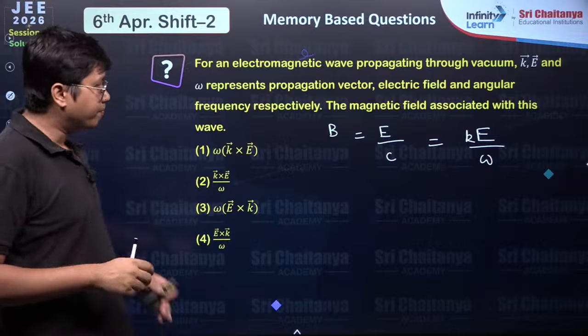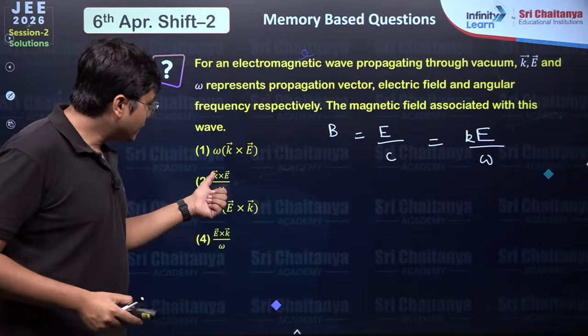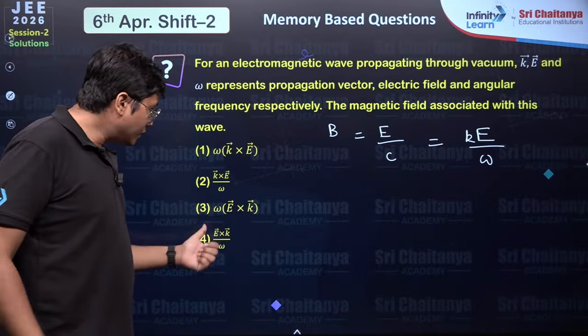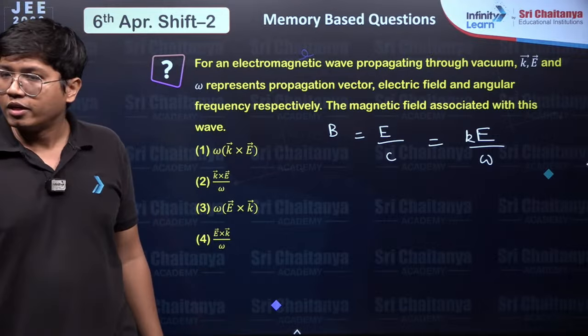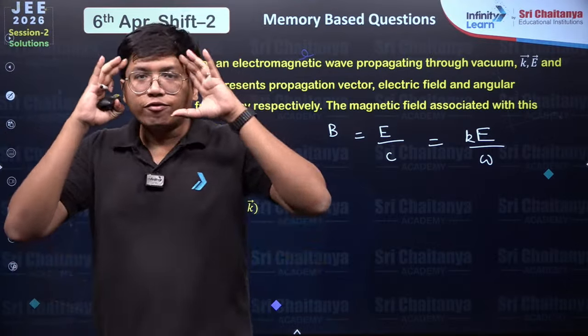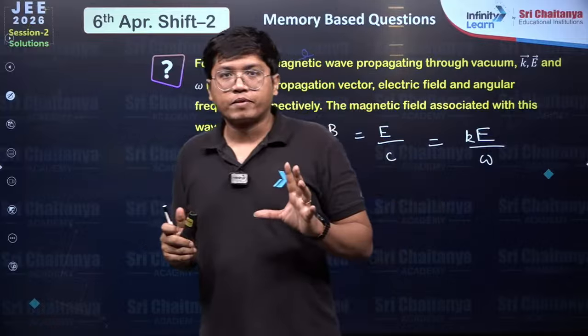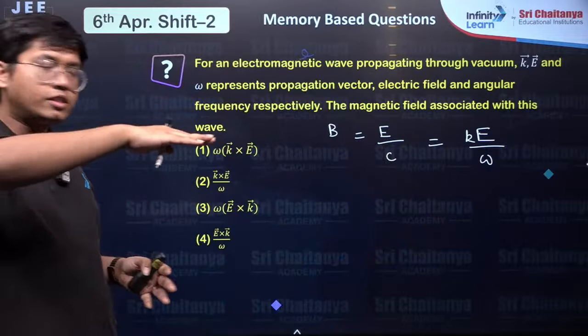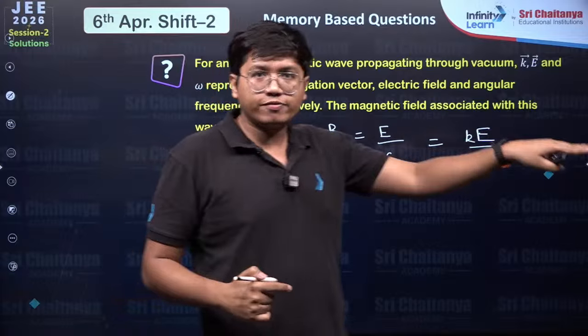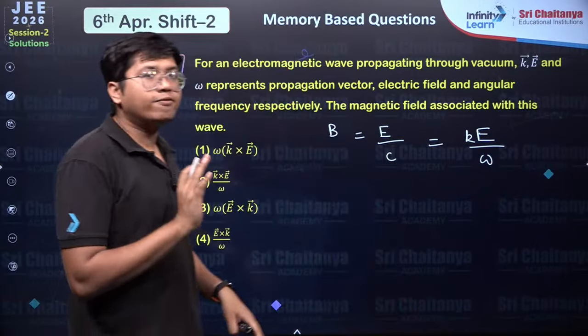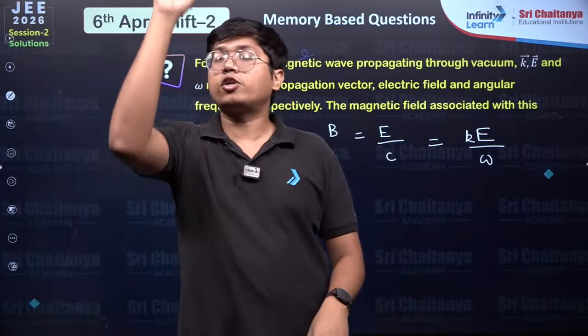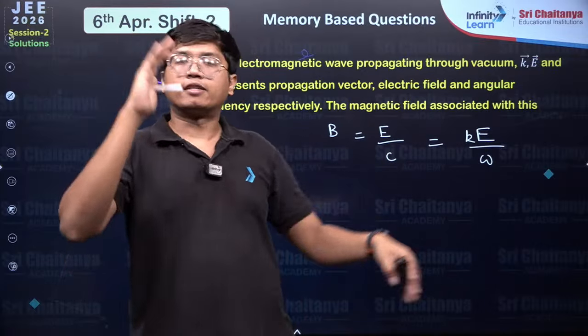Now there's a little problem. By that, is it K cross E by omega or is it E cross K by omega? So over here, you have to visualize the three vectors. The propagation constant refers to the direction in which the wave is going. You have the E vector, suppose hypothetically this is your E vector, and this is your B vector.